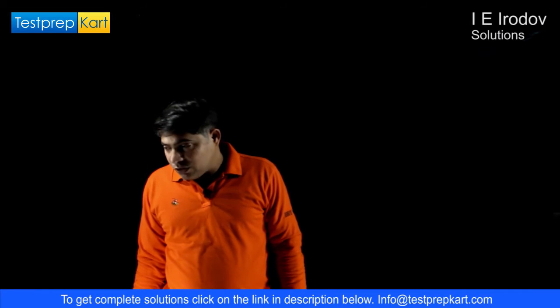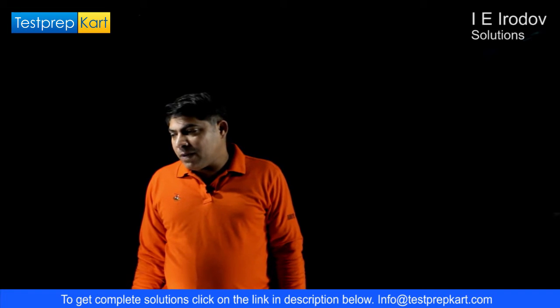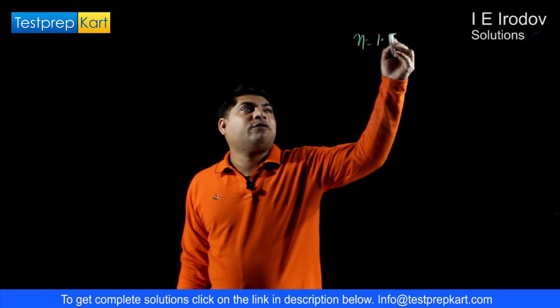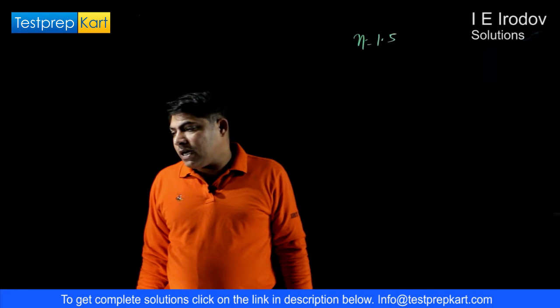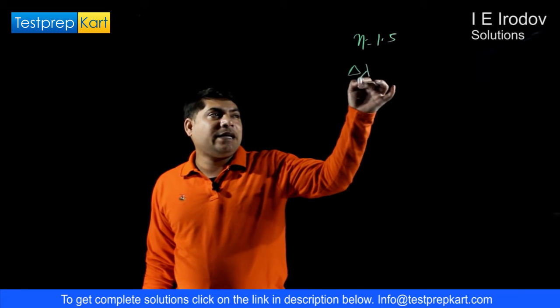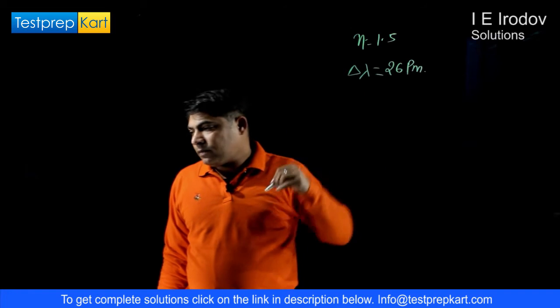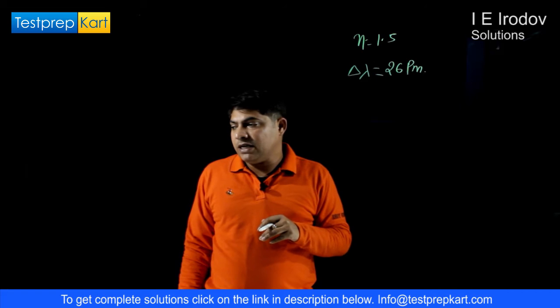Question number 5.270. A voltage applied to an X-ray tube is being increased by a factor n equals 1.5 times. The short wave limit of the X-ray continuous spectrum shifts by a wavelength delta lambda equal to 26 picometers. Find the initial voltage applied to this X-ray tube.